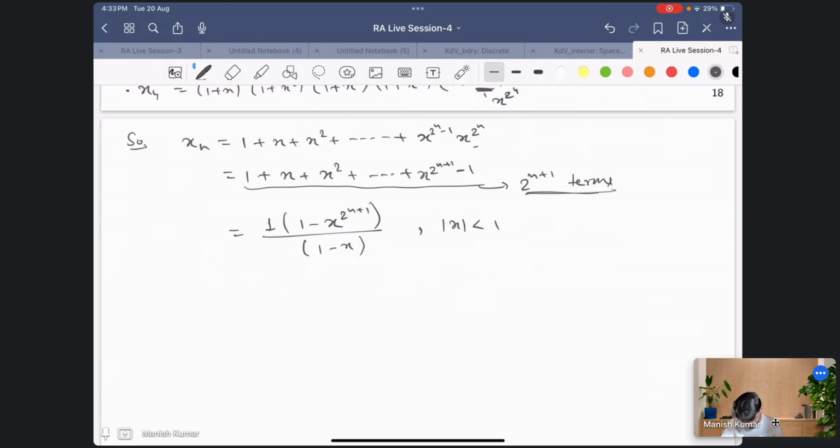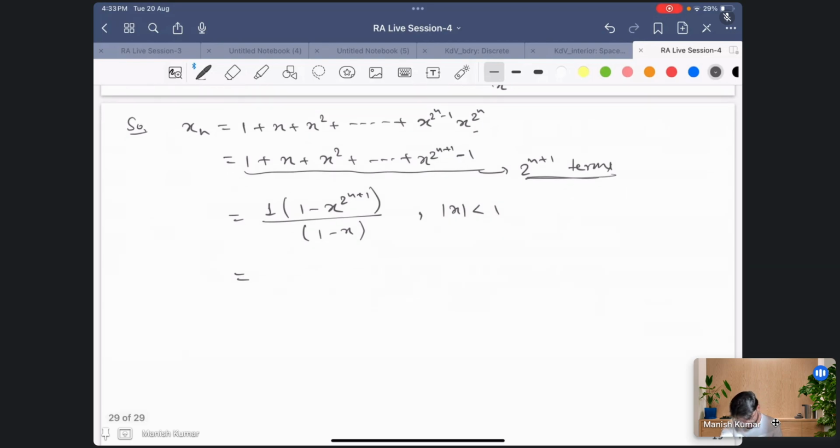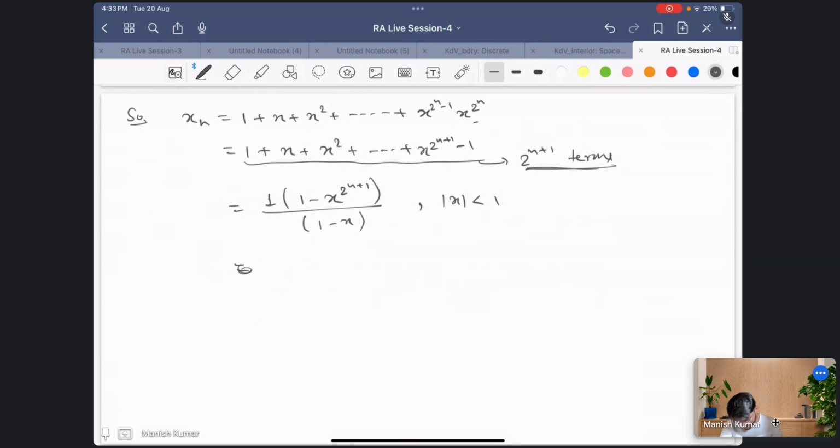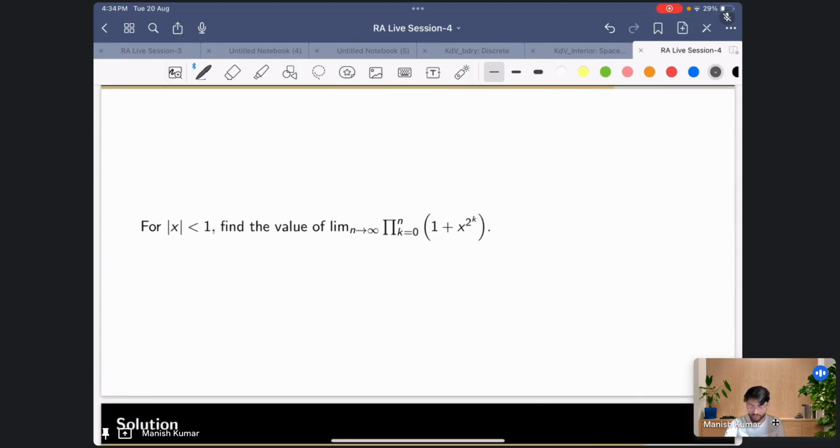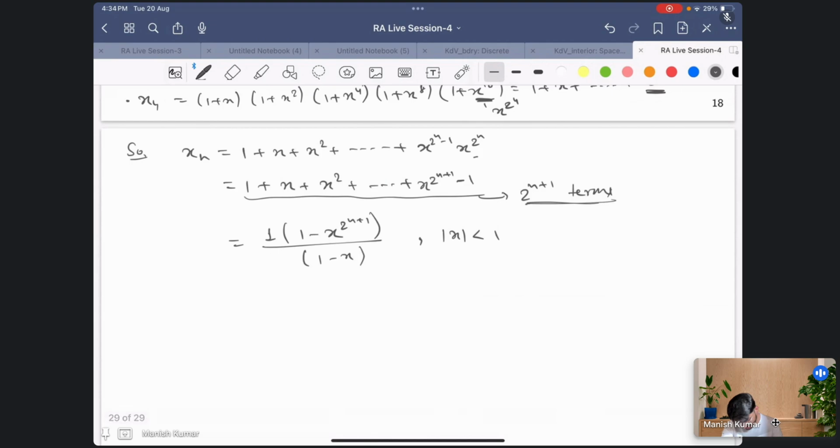What will be the simplification? Okay, that's it. So this is the answer. This is my term. But you have to find the limit value, right? So this is the x_n. So now limit n going to infinity of x_n, if I do, so this 1 upon 1 minus x will come outside, and then you have to take limit n going to infinity of 1 minus x raised to the power 2^(n+1), right?